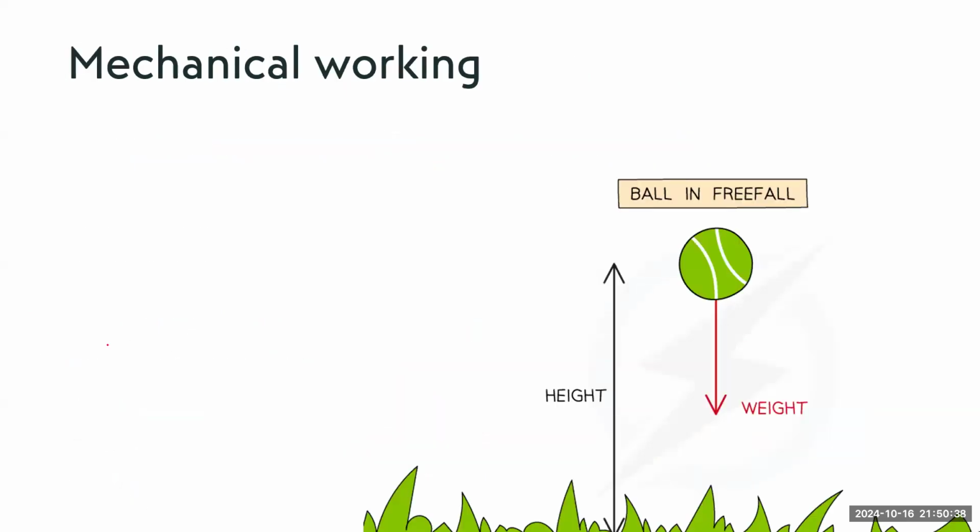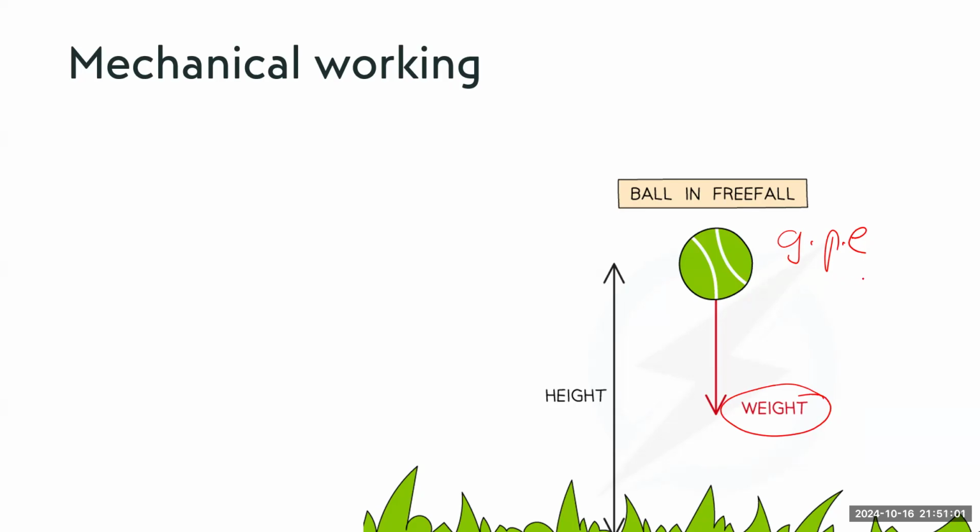Okay. An object in free fall, when it falls down, it starts with some GPE. And of course, when it falls down, it loses some GPE. Okay. And why does it fall? Which force is acting on it? It is the force of the weight. So mechanical work is being done on this object.